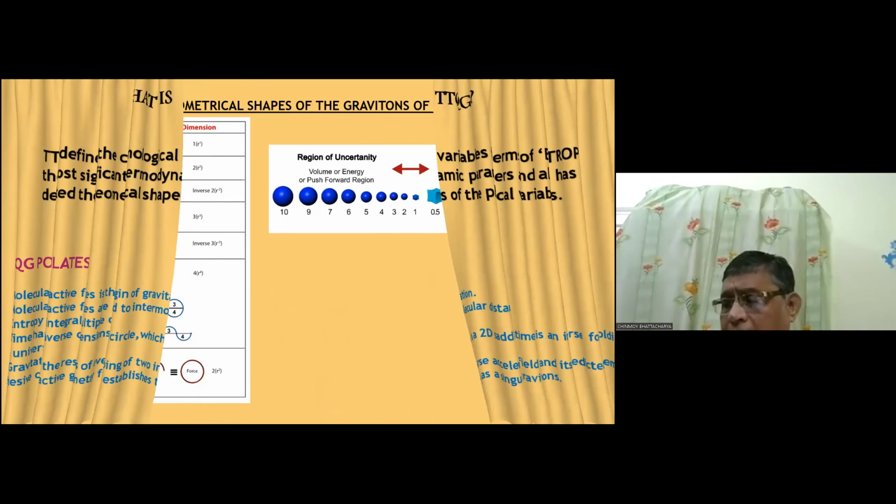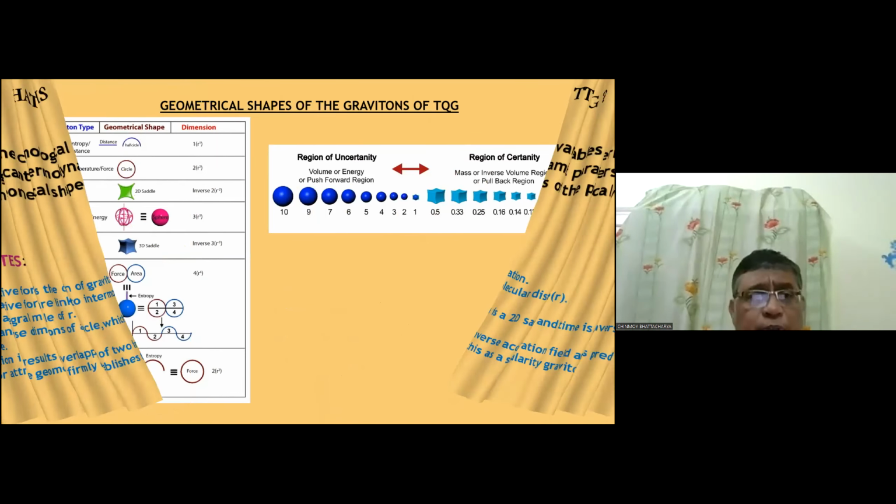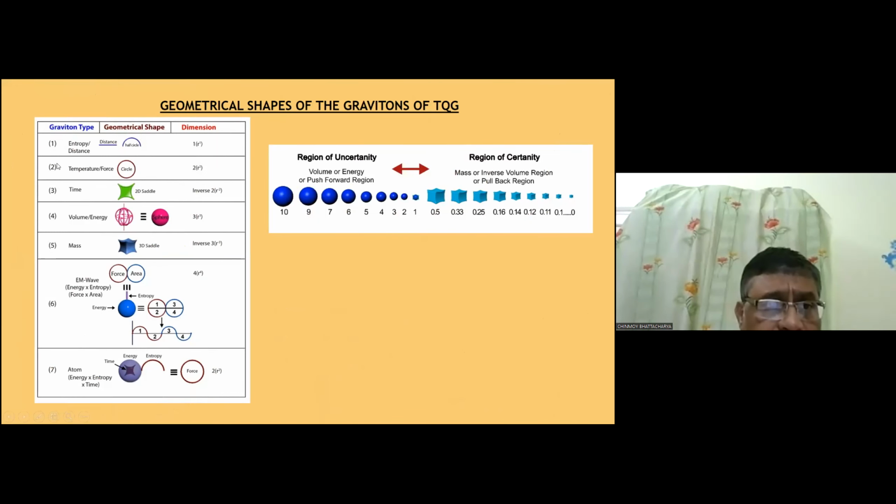Now we are showing the geometrical shapes of the different types of gravitons or physical variables. One can see entropy or distance is a straight line or a curved line. Then temperature and force are represented by a circle. Time is represented by a 2D saddle, volume energy by a 3D sphere, mass by a 3D saddle or inverse 3D sphere. Then the EM wave. The EM wave can be represented as force into area by two circles, and when it is unfolded, we get the EM wave pattern. So this is very interesting.